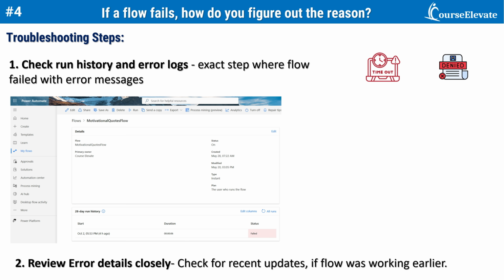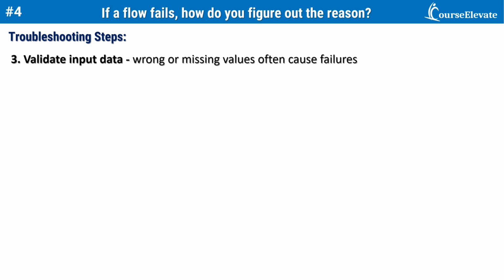Next, I'll review the error details closely. Many times, the message itself gives the hint. So if the flow was working earlier, I also check if any recent changes were made. Third is, I always validate the input data because wrong or missing values are one of the most common reasons to break the flow.